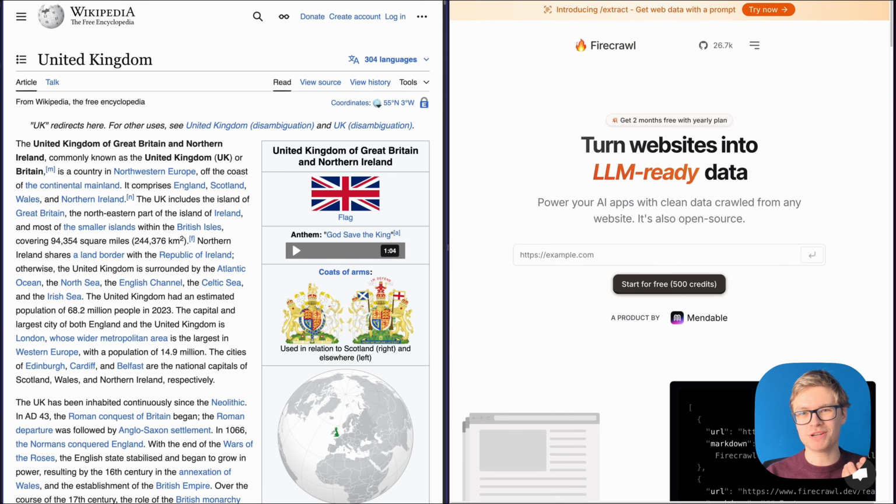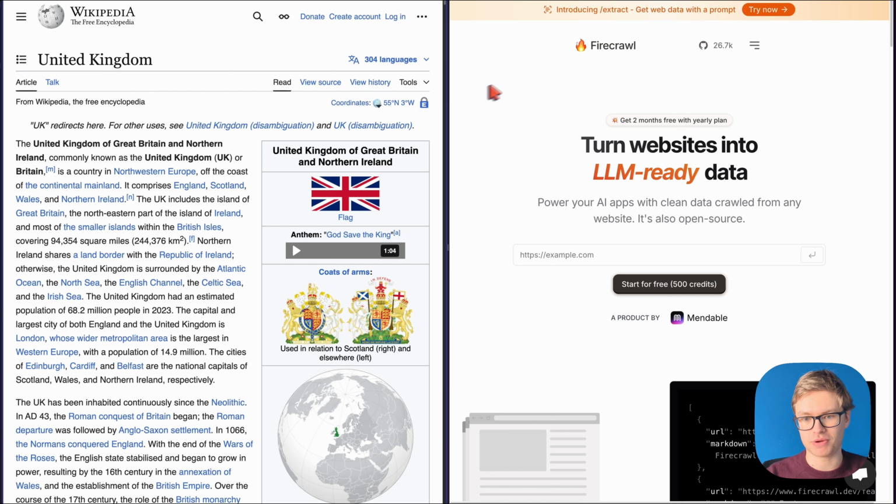to answer questions better. So in this guide, I'm going to teach you some secrets as to how you can actually scrape the web in a structured way to turn raw internet data into golden data that you can use to make any AI smarter. Let's get into it. So on my screen on the left, we can see the Wikipedia article for the United